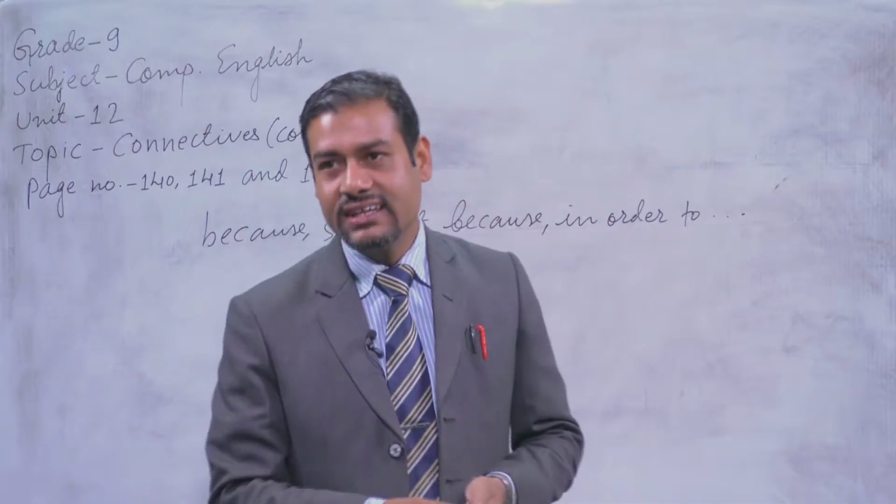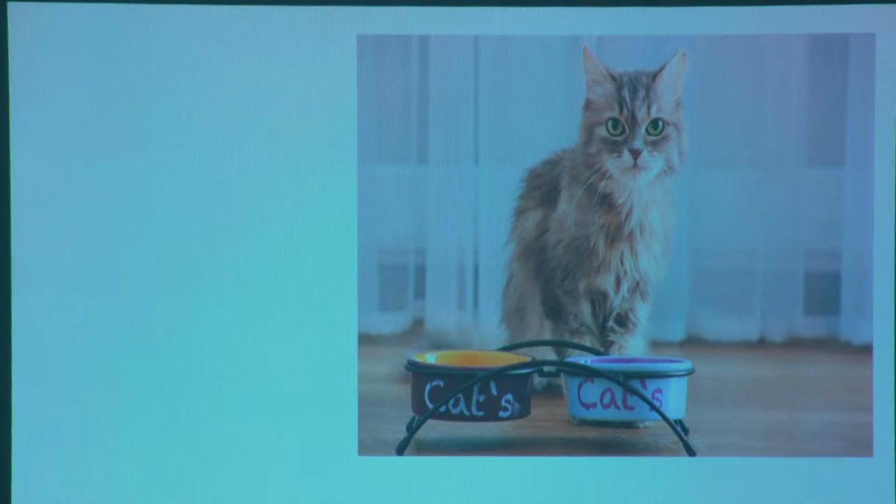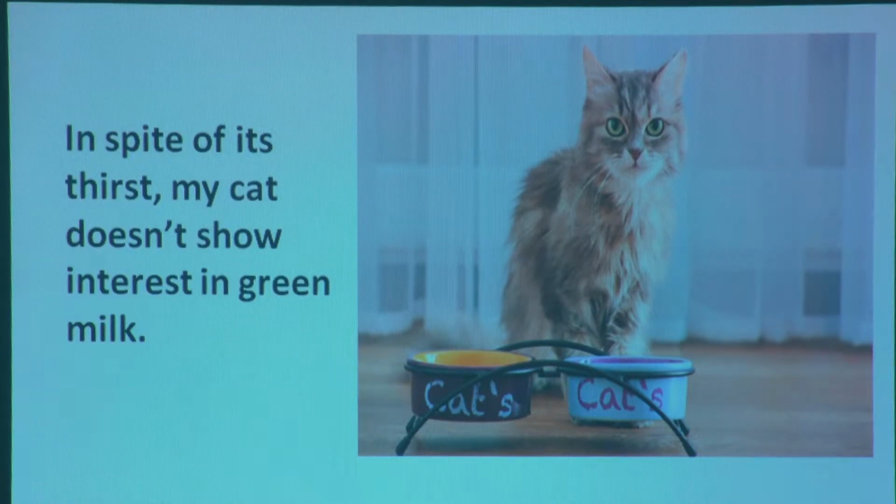So another picture again I'd like to show you. You can see in the slide. What's that? You can see there's a cat and a bowl of water, and the cat does not seem to be interested in drinking that water. Okay, so what sentence might be constructed? Let's try. I have constructed: in spite of its thirst, my cat does not show interest in green milk. See, there is water or green milk, but the cat does not show its interest. And that is linked up by the connective in spite of.